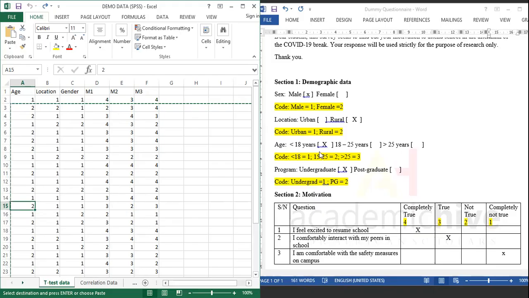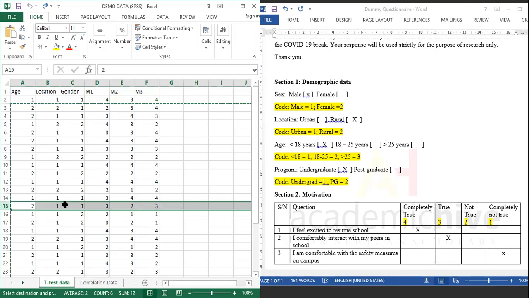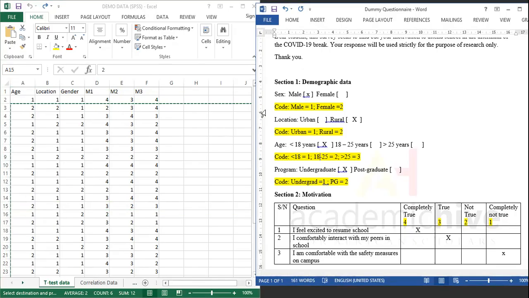So if we come here, what is age 2? This means this person is between 18 to 25 because 18 to 25 years is coded as 2. And then location 1. So the person lives in the urban area. Gender 1. The person is male as well. So that's what this tells us. So you may just see numbers, but these numbers mean something so long as codes have been assigned to them. How about the concept of data cleaning?